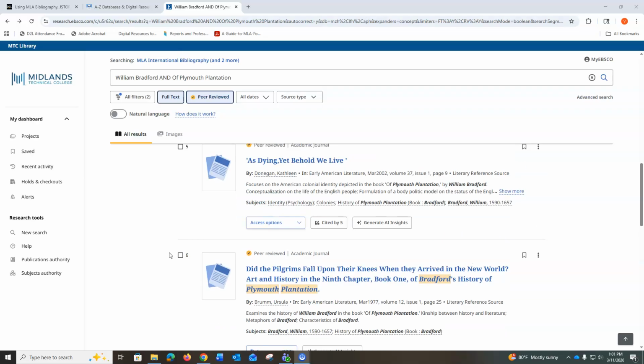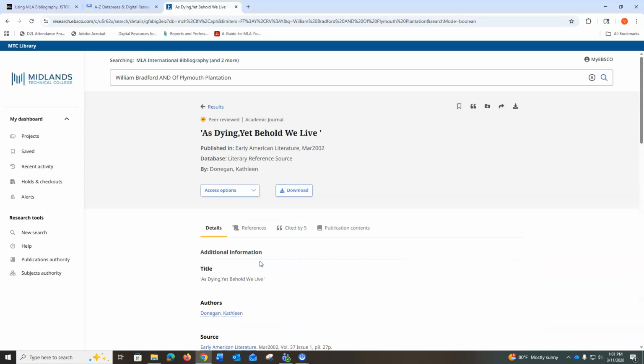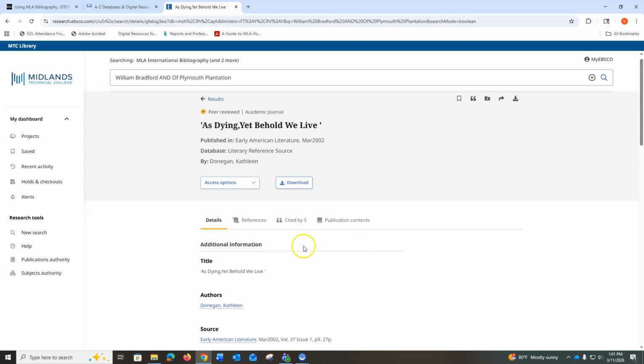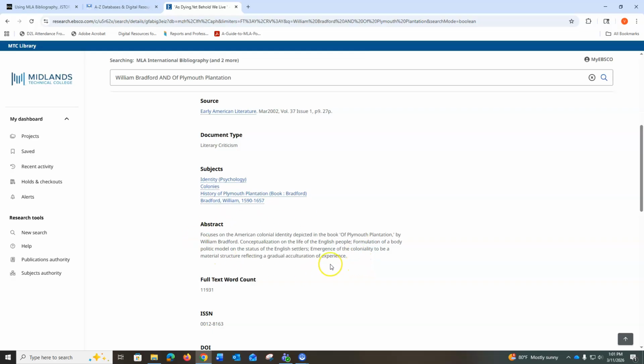When you click on the title of an article, it will take you to a page that has information about the source: the title of the article, the author or authors, the journal it was published in, the publication date, volume and issue number, and pages. There's also a brief abstract, which is a summary of the source that will let you know whether or not the source is worth reading.